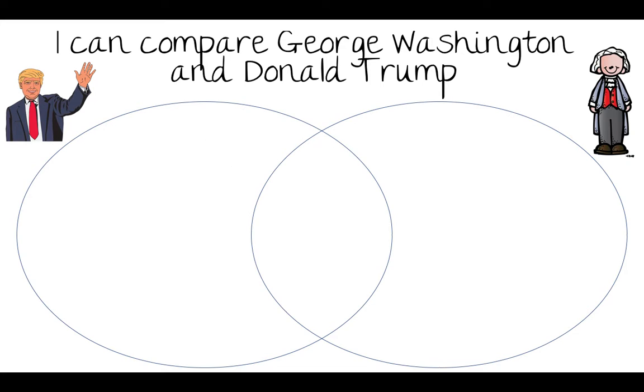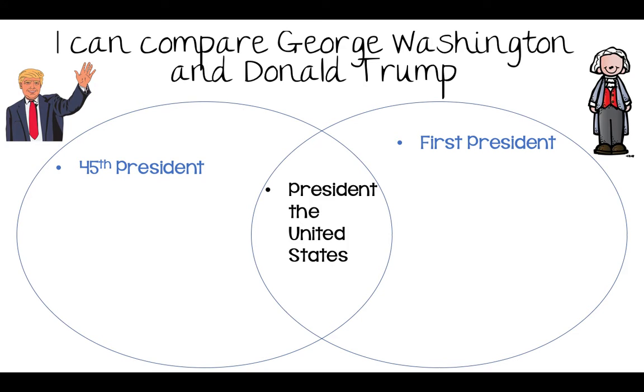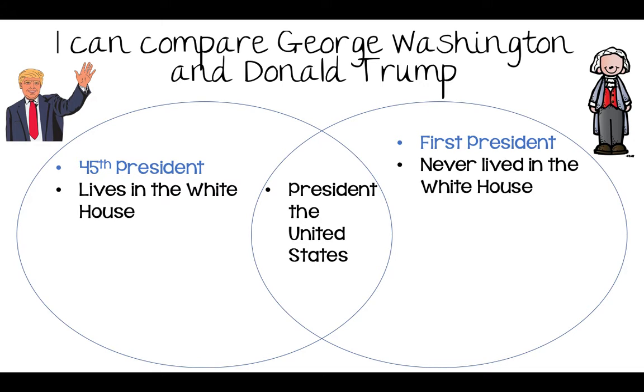Well, the first thing I remember from my key details was that Donald Trump was the 45th president, which is different from George Washington, who was the first. But something that was the same: they are both presidents of the United States. Donald Trump lives in the White House. George Washington never lived in the White House.